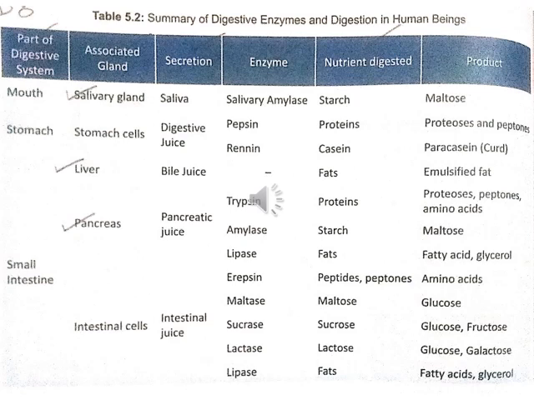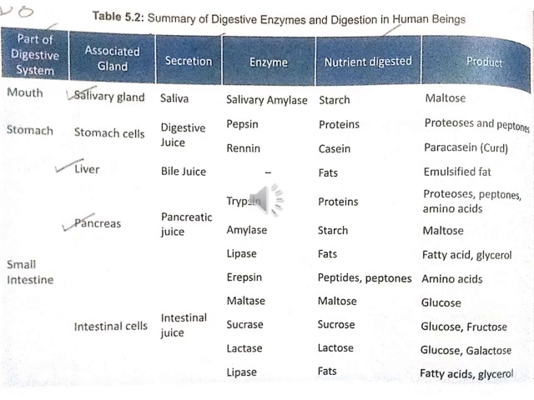Now the mouth contains salivary gland. Now salivary gland secretes saliva and it has salivary amylase. Now here starch with the help of salivary amylase converts into maltose. And stomach contains stomach cells, liver and pancreas. Now stomach cells secrete digestive juice. It contains pepsin and renin. Now here protein with the help of pepsin enzyme breaks into proteoses and peptones. Now casein with the help of renin enzyme breaks into paracasein, that is curd like structure.